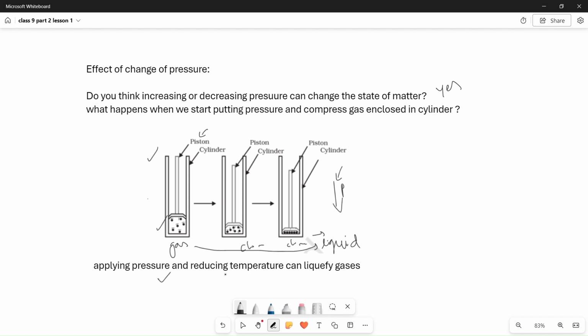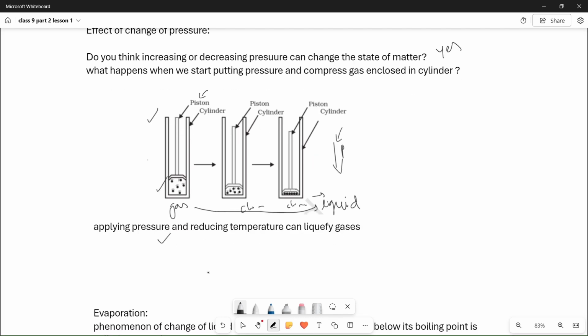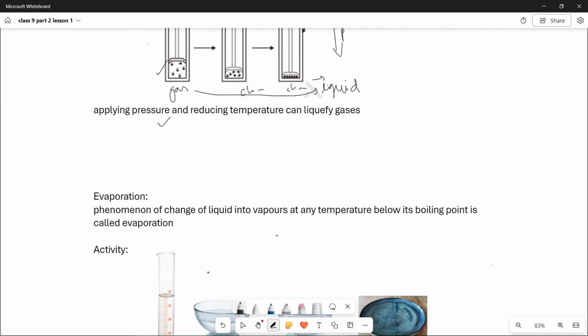Reducing the temperature is also a point here. The main point to concentrate on is that increasing pressure makes the particles in the gas come closer, and the gas converts into liquid. Here the gaseous state is converting into the liquid state. That means applying pressure and reducing temperature can liquefy gases. You can note this point.